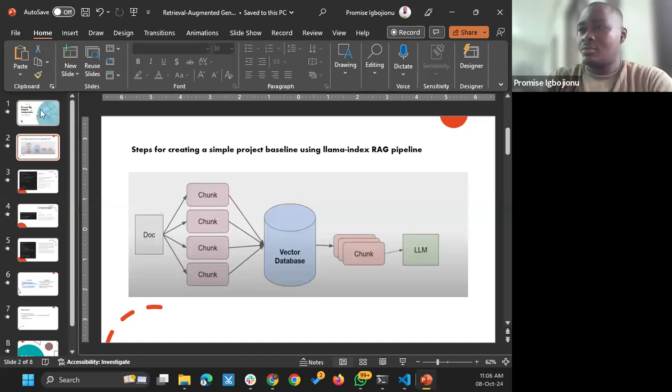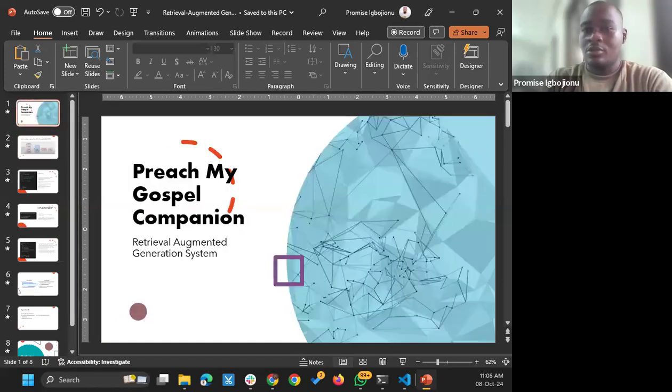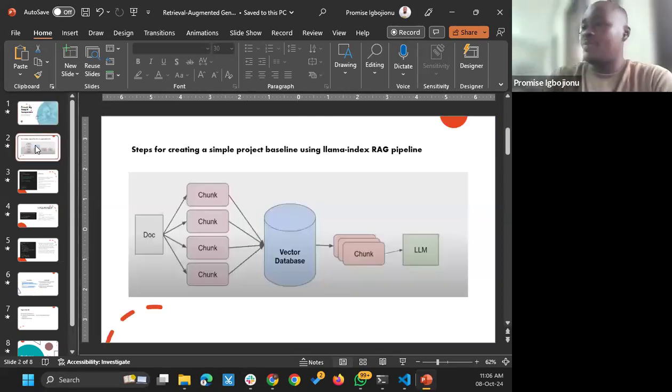So here I have on my screen, let me quickly share that. Okay. Yeah, I have on my screen the basic steps to creating a RAG system, where we have our source document divided into chunks, and each chunk is put into a vector database, and each time there's a query, those chunks are retrieved and then sent to the LLM for synthesis.